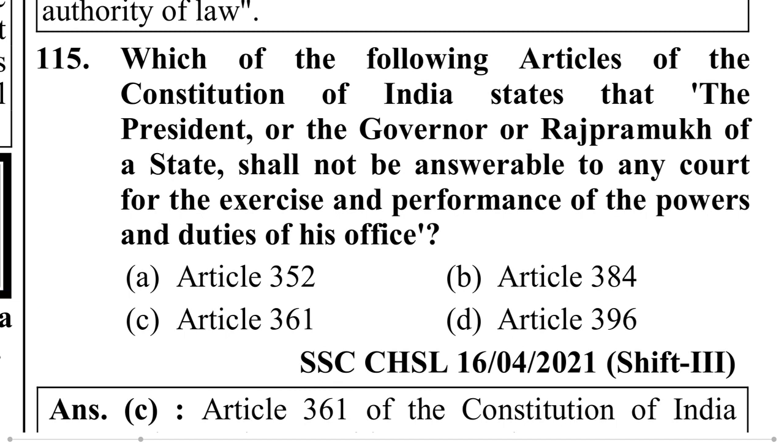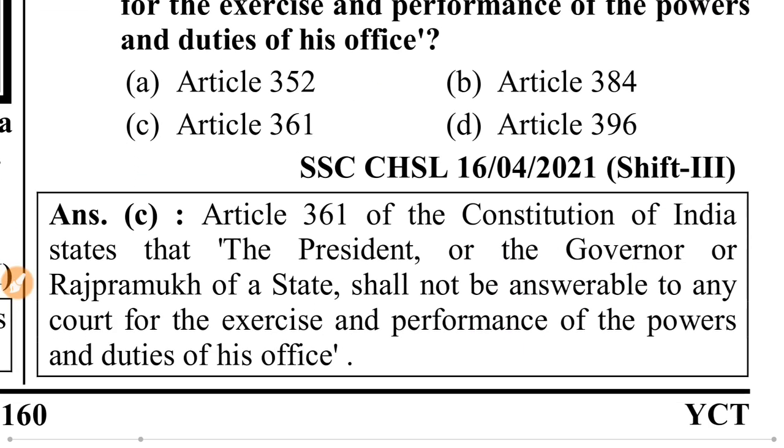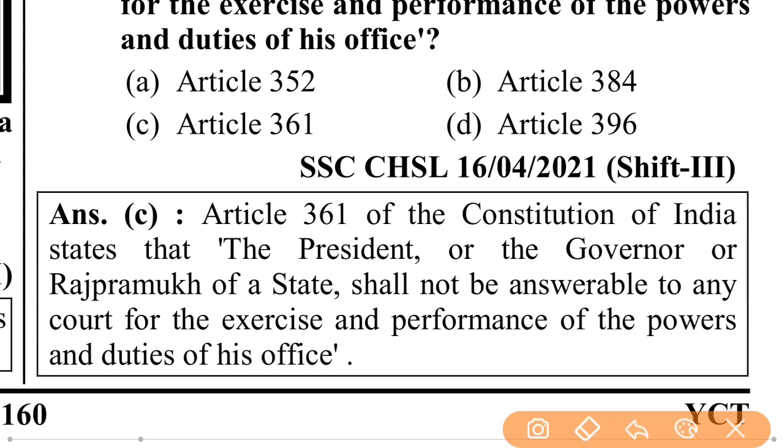Which of the following articles of the Constitution of India states that the President or the Governor or Raj Pramukh of a state shall not be answerable to any court for the exercise and performance of the powers and duties of his office? That is Article 361. Article 361 of the Constitution of India states that the President or the Governor or Raj Pramukh of a state shall not be answerable to any court for the exercise and performance of the powers and duties of his office.